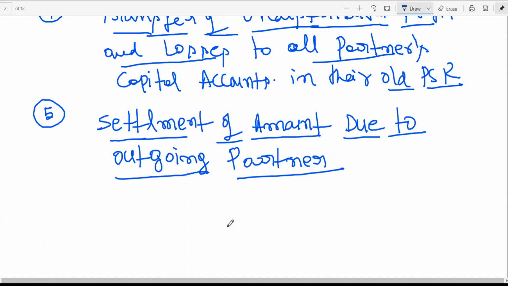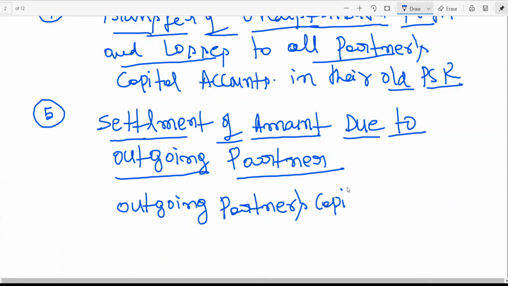In case of retirement or death, when a partner is leaving, you need to make his payment now after doing all the above adjustments. Here you will be debiting the outgoing partner's capital account.